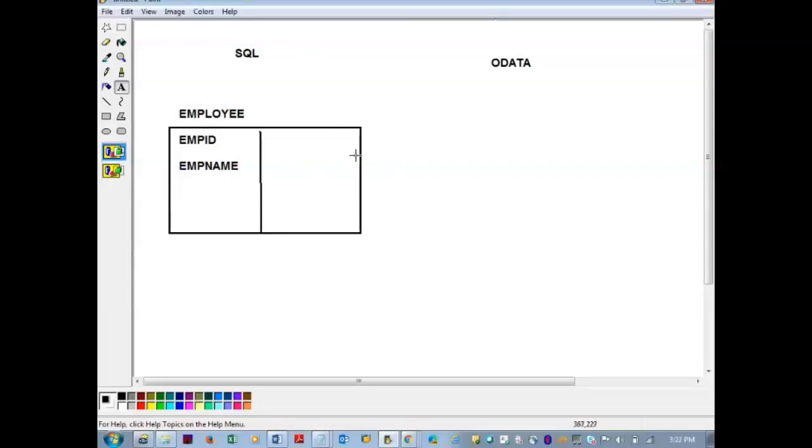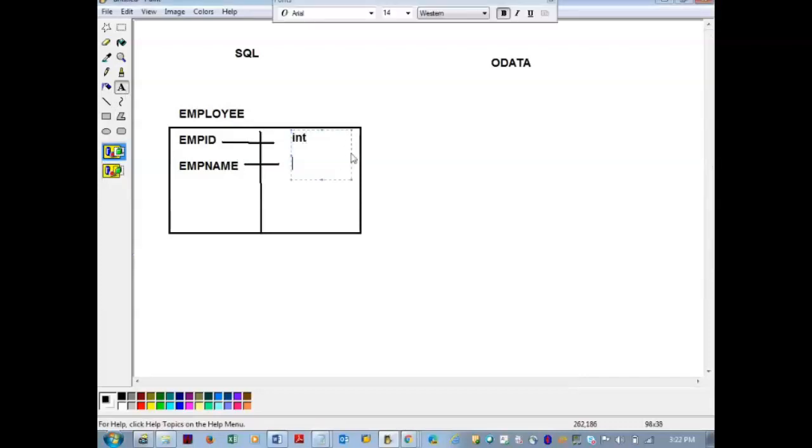In SQL, generally we call this employee a table name, and EMP name we call fields. These fields have their own data types, for example, EMP ID has int type and EMP name has something like varchar. These are the general data types our SQL will have, and they will sometimes be equivalent to our ABAP data types as well.